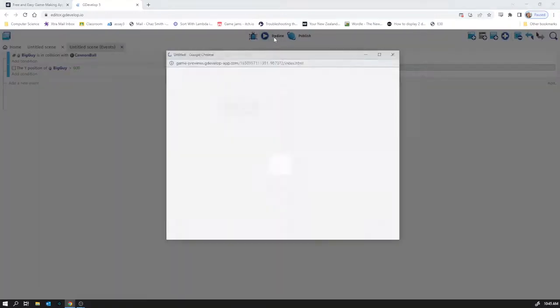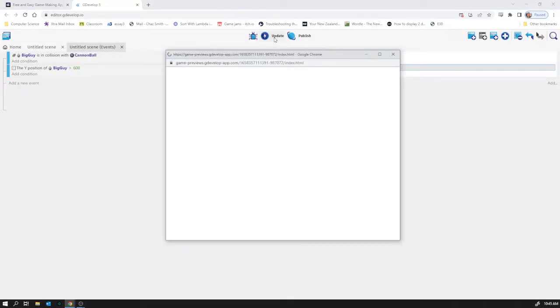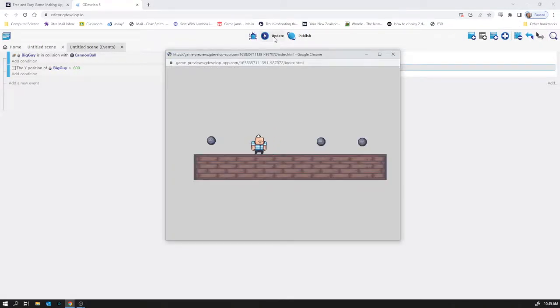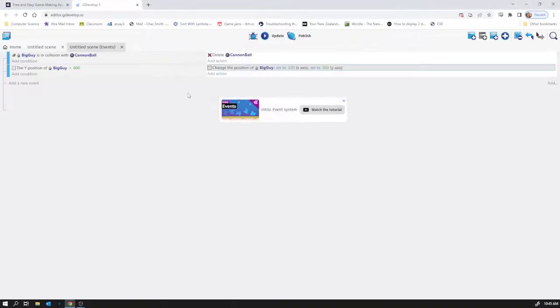Let's try that before we go any further, and then we'll do the more accurate key binding. So he falls off, y position 600, and he gets set back to his original position there. I like that.